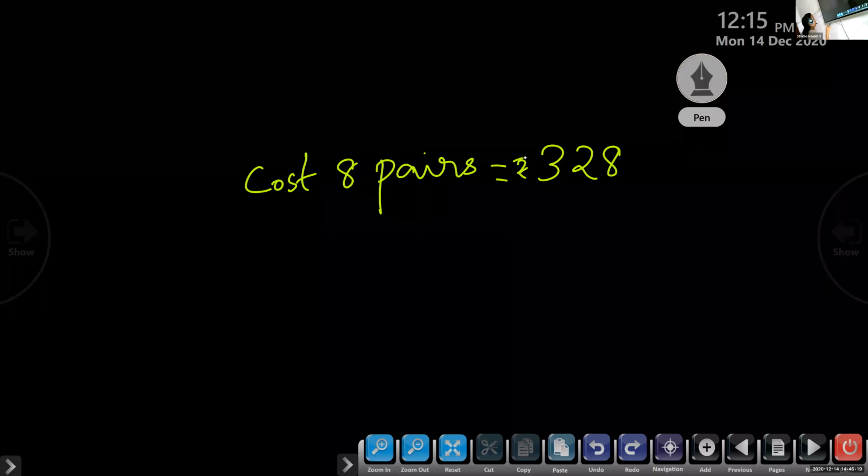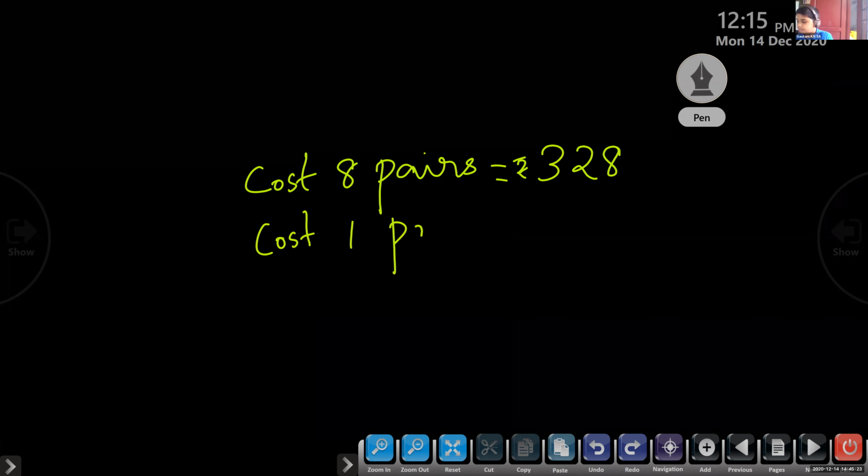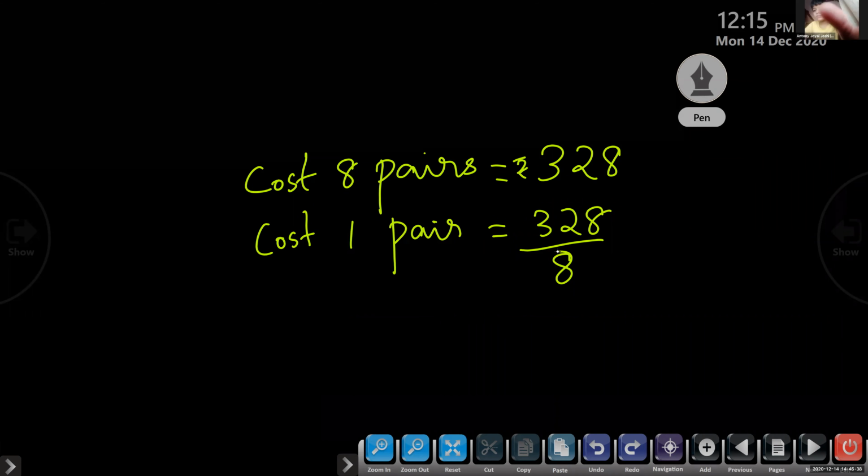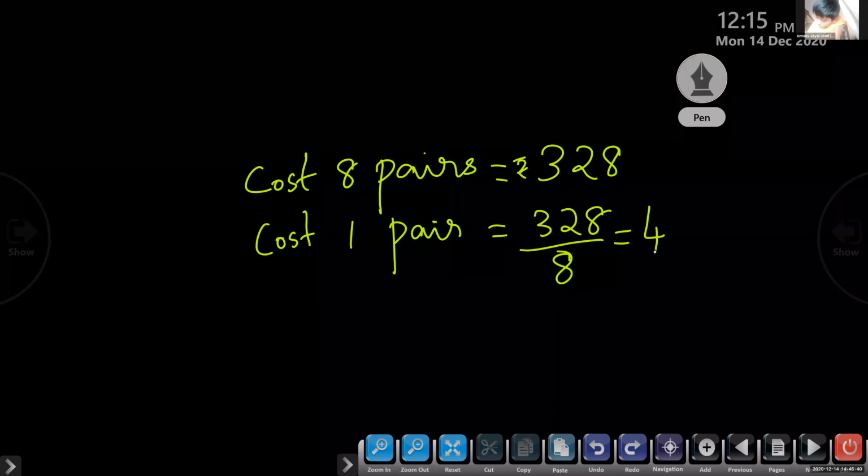Cost of 1 pair. Yes, ma'am. Cost of 1 pair, 328 divided by 8, 41. Children, please try to revise because we have 1 or 2 questions. If you do the same method, all that question. So here 8 into 4, 32, 41 into 8.